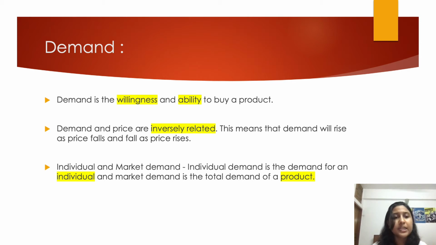Now, the second point says demand and price are inversely related. What does this mean? This means that demand will rise as price falls and fall as price rises. In general, buyers want to buy more of the goods at lower prices. If the products are very cheap, they tend to buy more. But if the products are very pricey or costly, they are very reluctant to buy and they just do not buy as much. So this is the thing, that demand and price are inversely related.